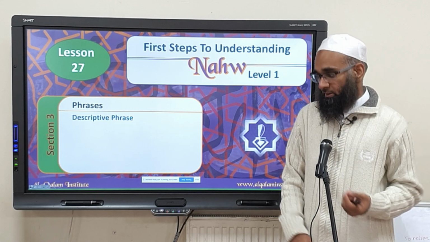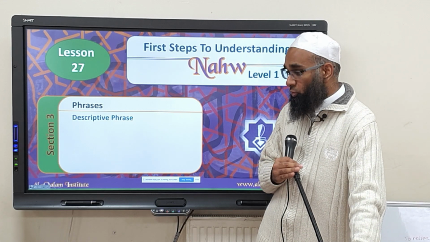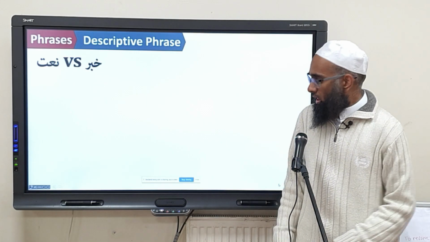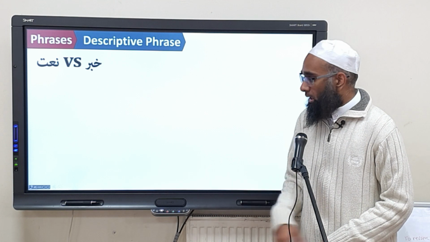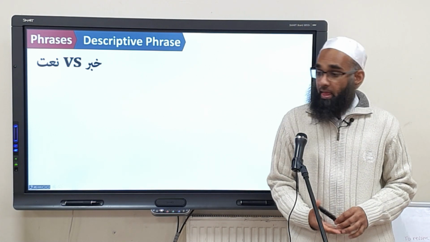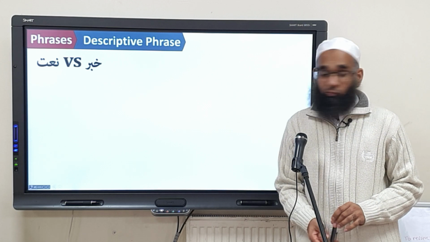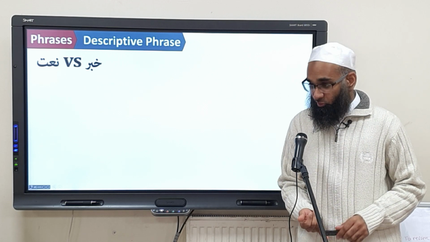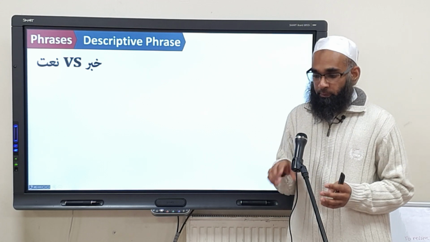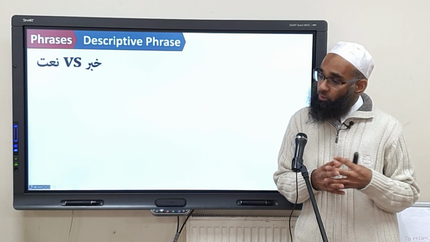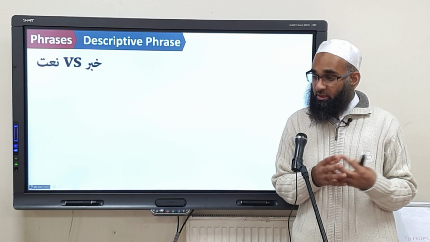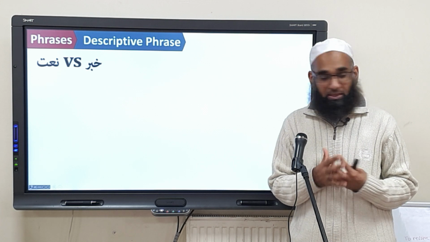So we've done two types of phrases. We're still on a descriptive phrase, but there's a few things that we need to clarify before we move on. The first thing is, we said, what's the rule regarding the man'oot na'at? They must match in all four characteristics: definite or indefinite, i'rab, number and gender. They have to match. Now, the mubtada khabar structure is also quite similar. What's the difference between mubtada khabar and man'oot na'at? What's the big difference?